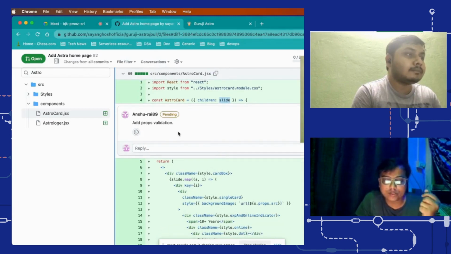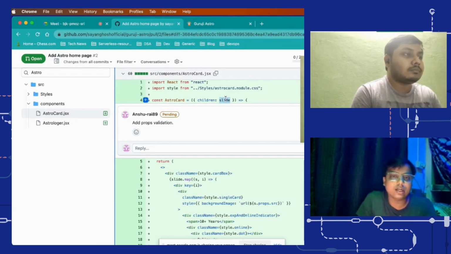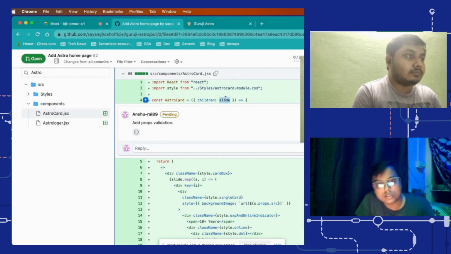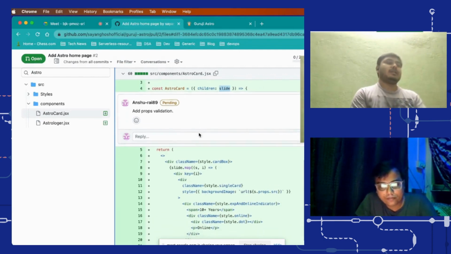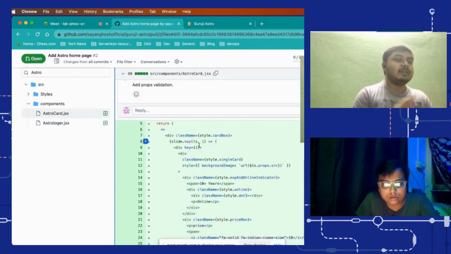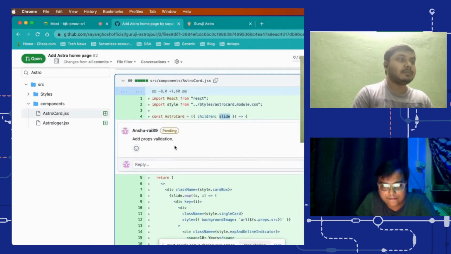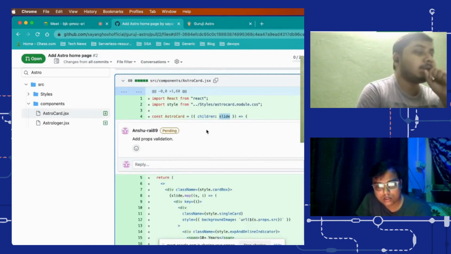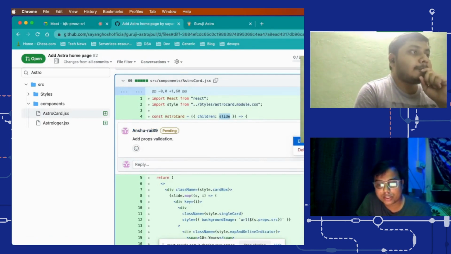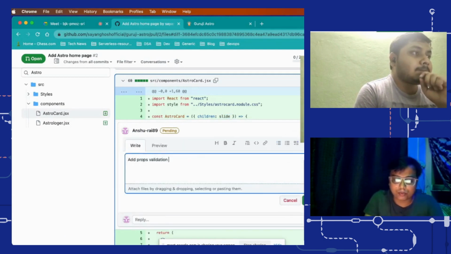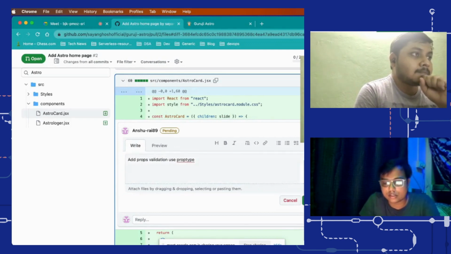Basically that's why you can add props validation. Props validation makes sure that if someone is passing this slide, it will be of type object, and you can also add validation on its children, that this slide will have these properties. With the curly braces, we can separately take out the children. You can use prop type. There is something called prop type in React, and prop type helps you write validation of your properties.